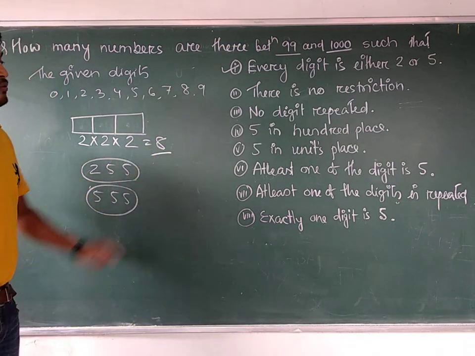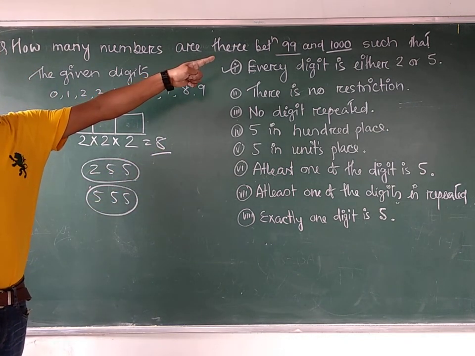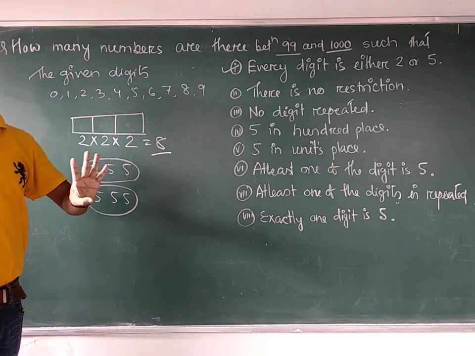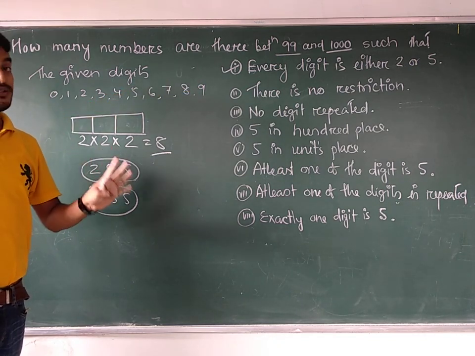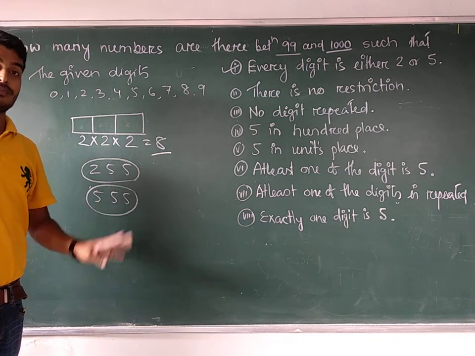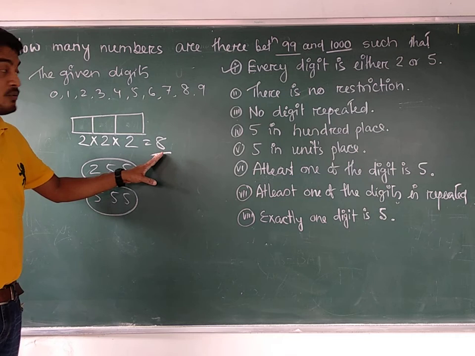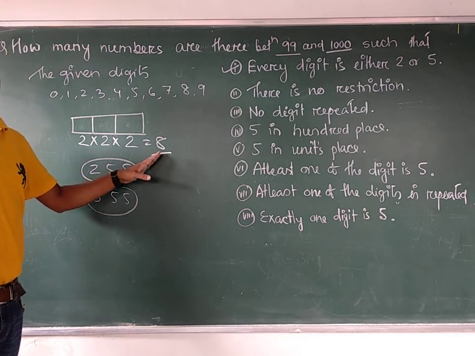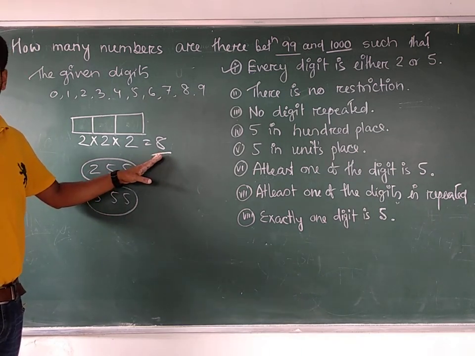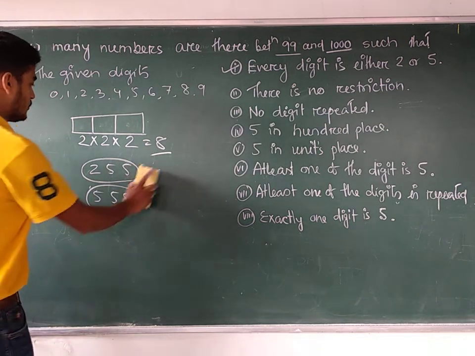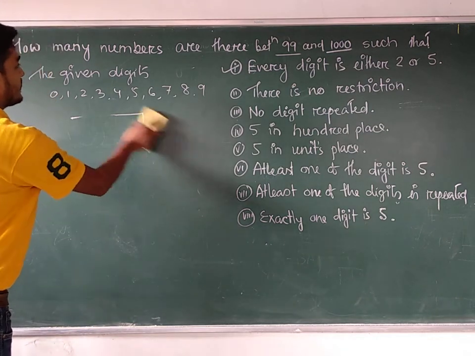8. So between 99 and 1000, how many 3-digit numbers are there where either 2 is there or 5 is there or both of them are there? 8 such 3-digit numbers. Other than these 8 numbers, you will not get 3, 9, 7, all those numbers you will not get. Either you will get 2 or 5 or both. So the answer of the first question is 8.